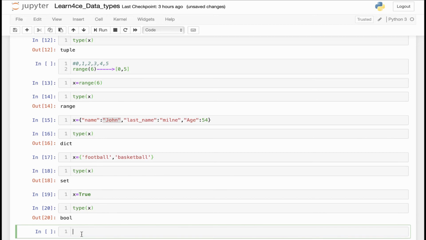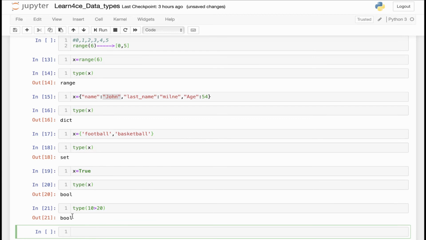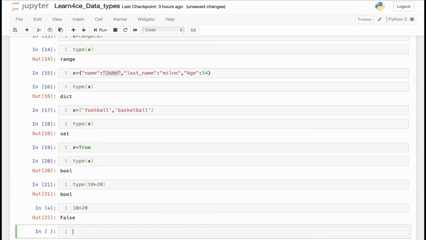Also, for instance, if I say 10 greater than 20, 10 is not greater than 20, so the answer to this inequality is False. If I ask Python what is the type of 10 greater than 20, again it's going to tell me it's a Boolean, because False is also included in the Boolean type. And if you wonder, if I just run 10 greater than 20, this is what I'm getting: False. And if I ask Python what is the type of False, it's a Boolean.